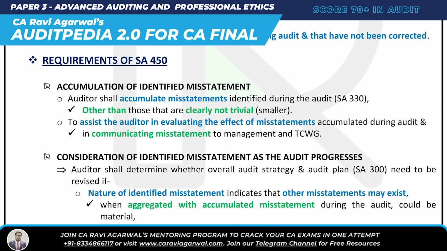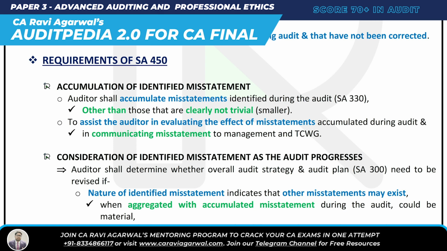Number two, SA 450 is going to assist the auditor in evaluating the effect of misstatement accumulated during audit and in communicating misstatement to TCWG. So one, you accumulate all the misstatement other than those clearly trivial, and it assists the auditor in evaluating the effect of misstatement accumulated during audit and in communicating to TCWG. Okay, so accumulation is done.